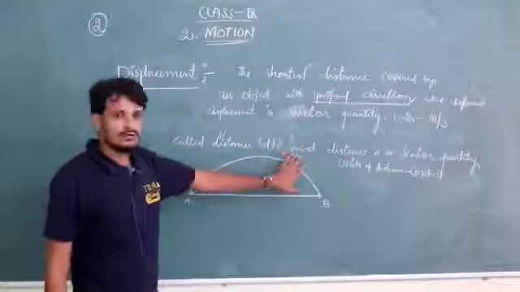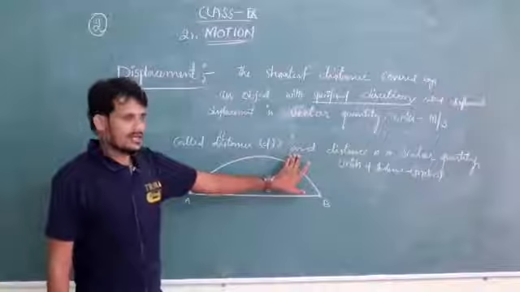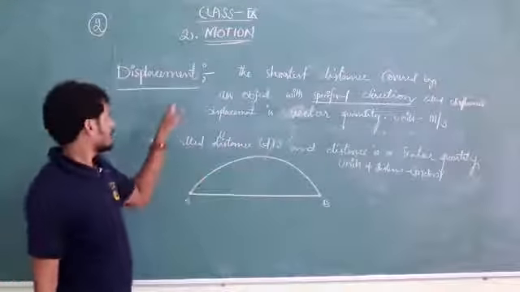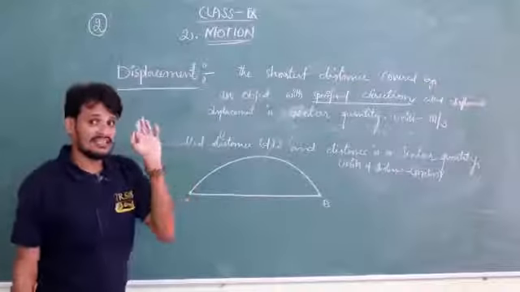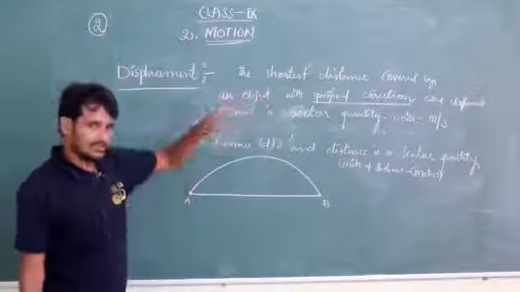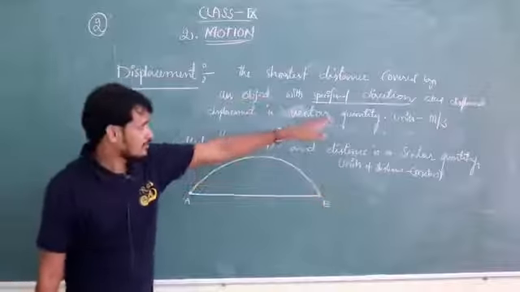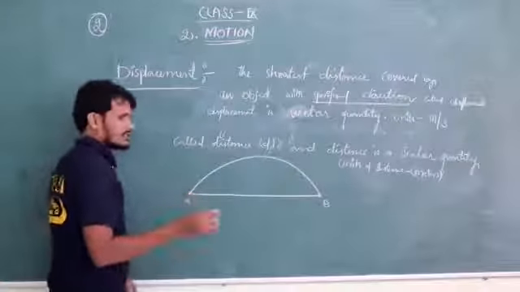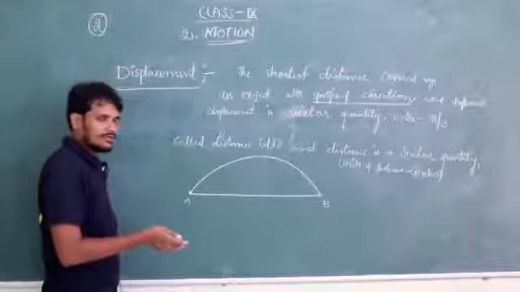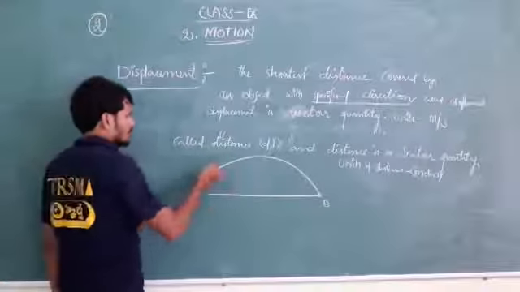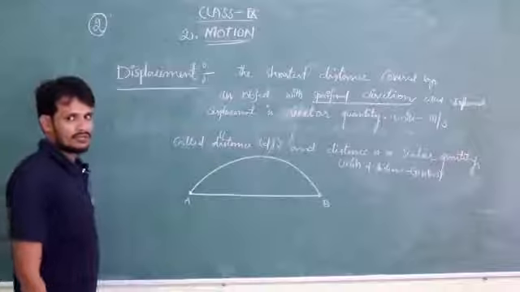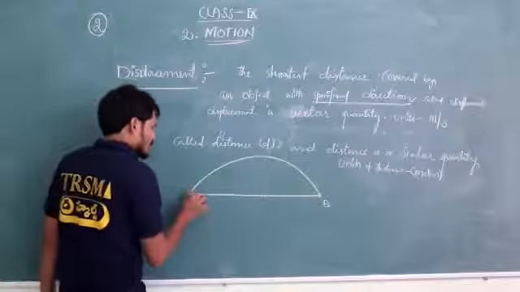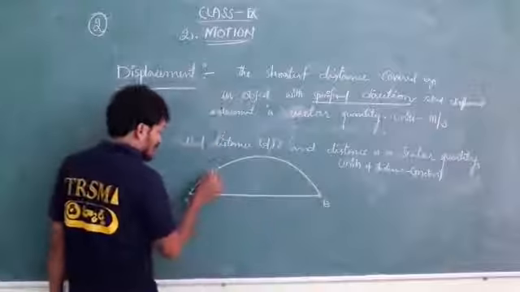Distance does not describe direction, but displacement clearly describes direction. For example, I throw one stone into the air. That stone covers some distance, and we specify the direction.